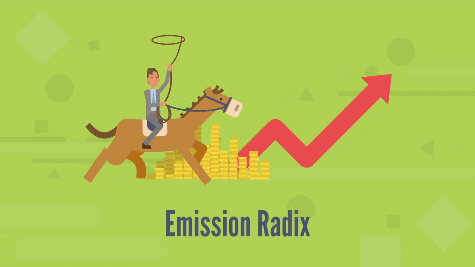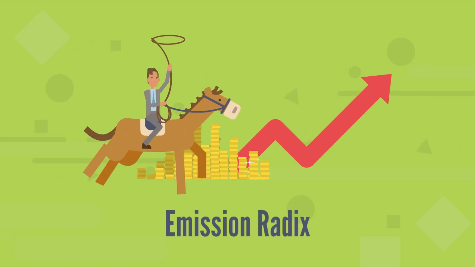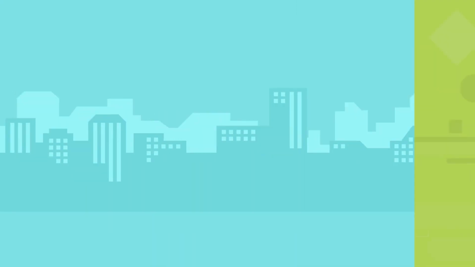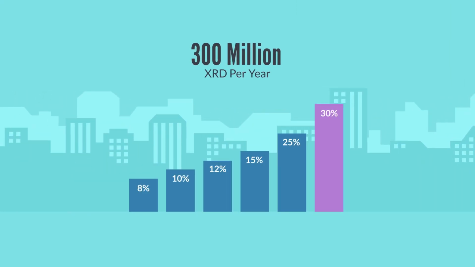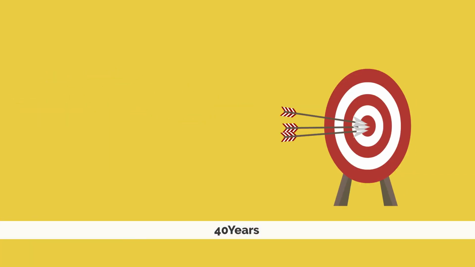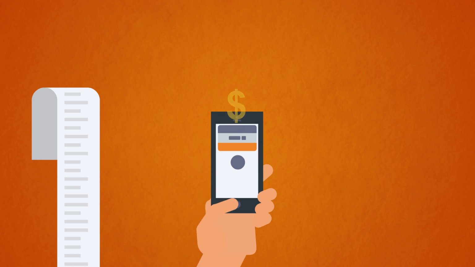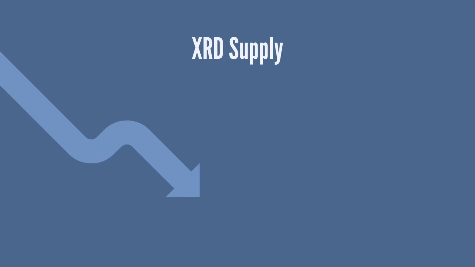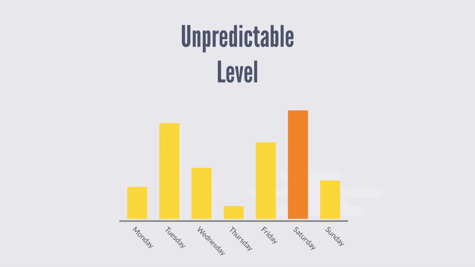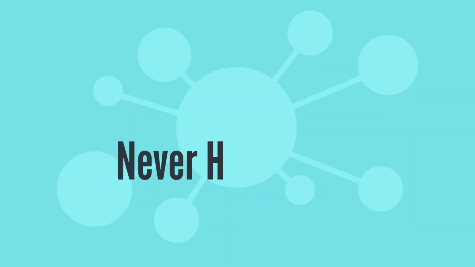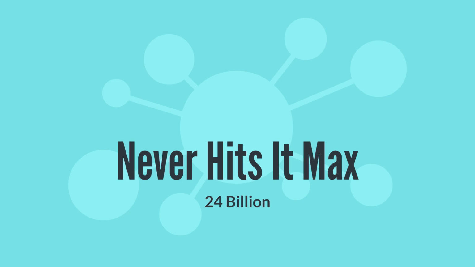Ongoing emission. Radix will have an ongoing inflation distribution to reward node operators for contributing resources to the network. The annual emissions are set at 300 million XRD per year. The ongoing emission schedule will distribute a maximum of 12 billion XRD, therefore the network will hit its max supply of 24 billion in 40 years. The Radix network also burns all transaction fees, which removes them from circulation permanently and lowers the overall XRD supply as network activity increases. Since the level of network activity is unpredictable on a day-to-day basis, the supply curve does not incorporate any fee burns. But note that the network may never hit its max supply of 24 billion because of these regular burns.